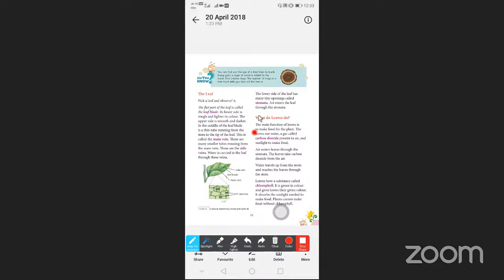Next, the lower side of the leaf has many tiny openings called stomata. Air enters the leaf through the stomata. So first you have to know very well the leaf. What is the leaf?